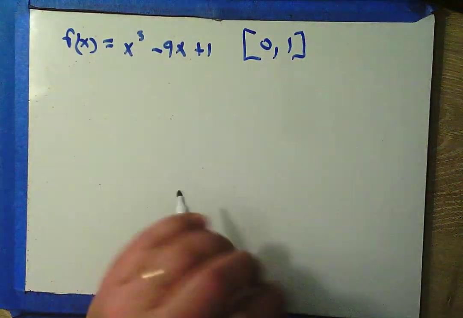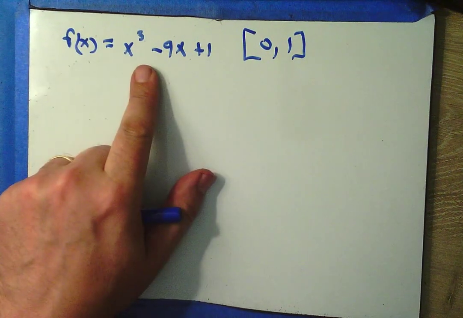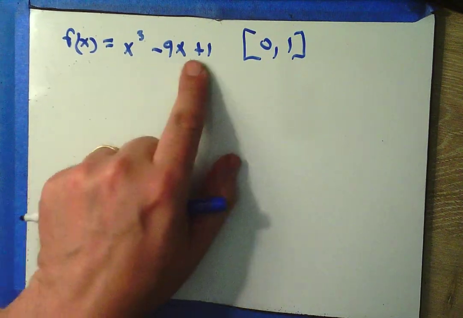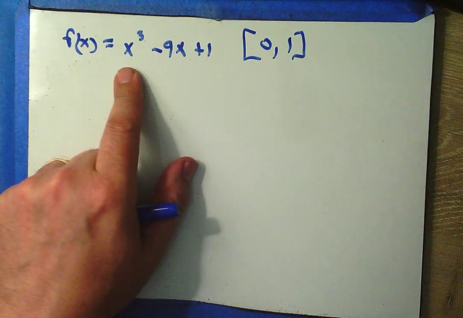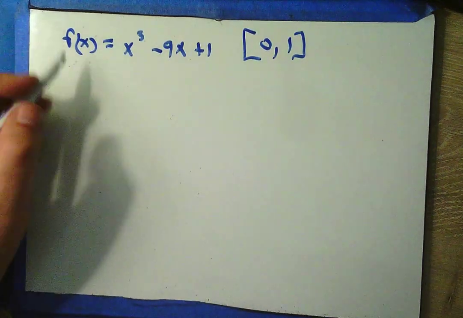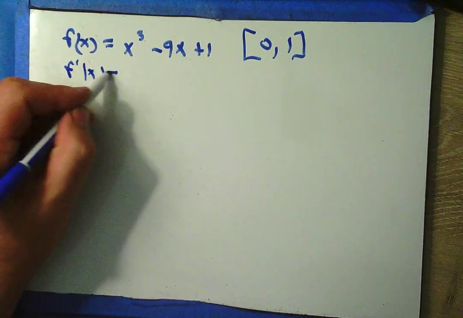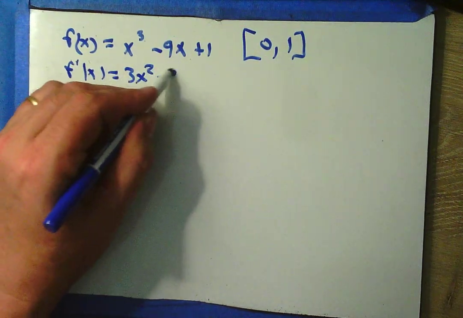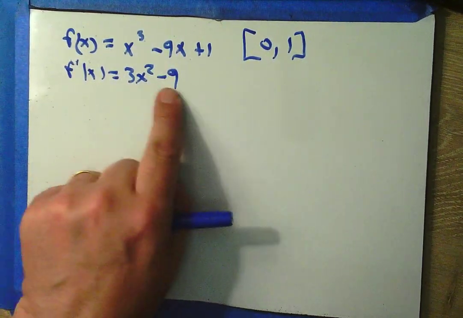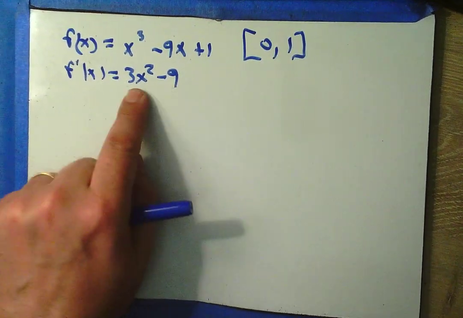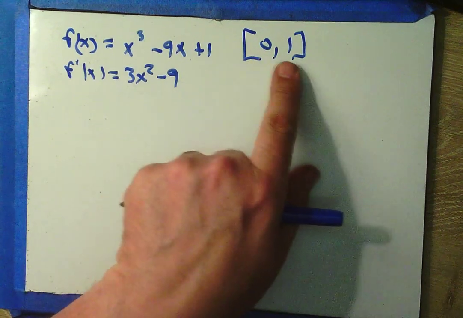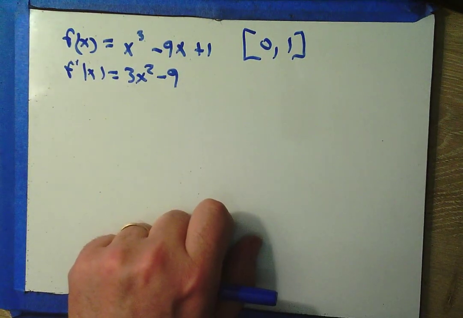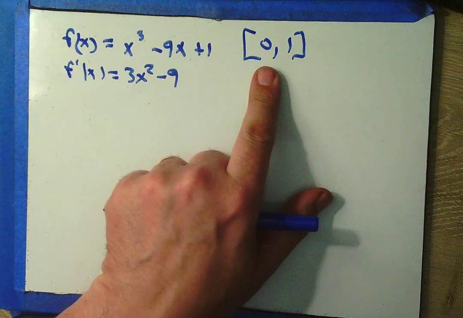0 to 1. Well, do we meet the preconditions for mean value theorem? Well, this is a polynomial function, and polynomial functions are continuous everywhere. So we've got that part done. But what about differentiable everywhere? Well, f prime of x is going to be 3x squared minus 9. Is this parabola? Does this exist everywhere? Can I plug any number I want into this between 0 and 1? Sure can. This is differentiable on the open interval.